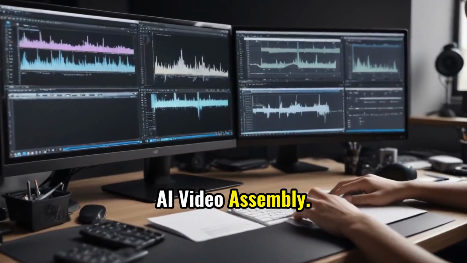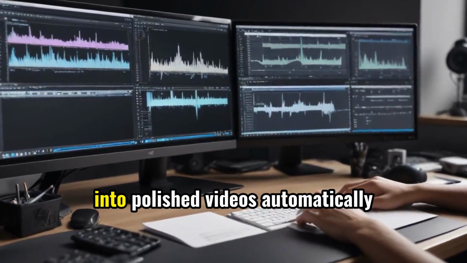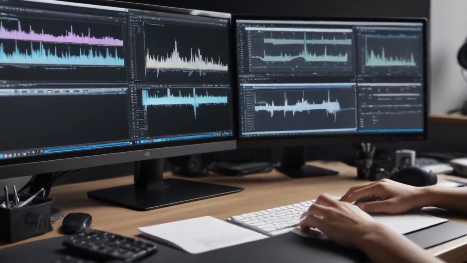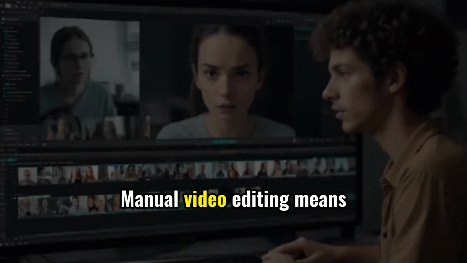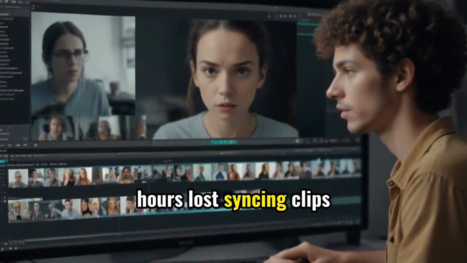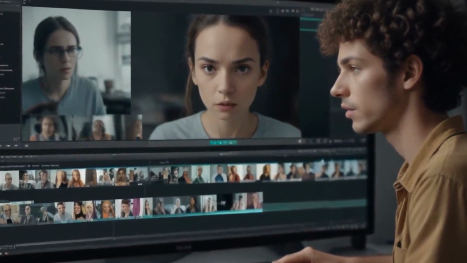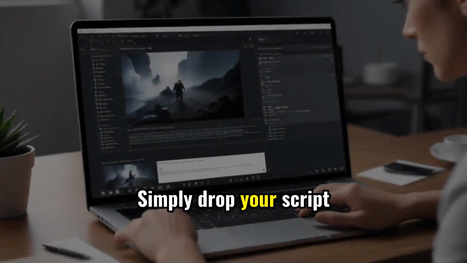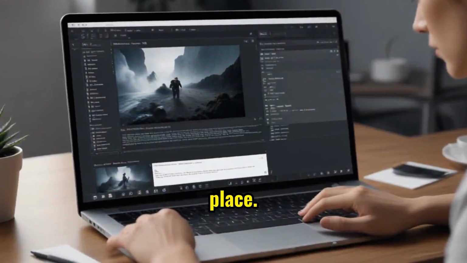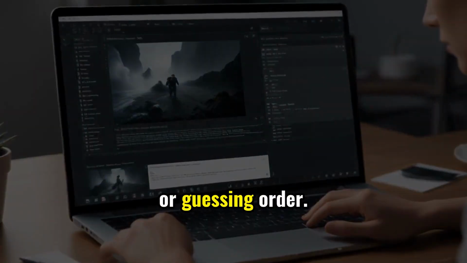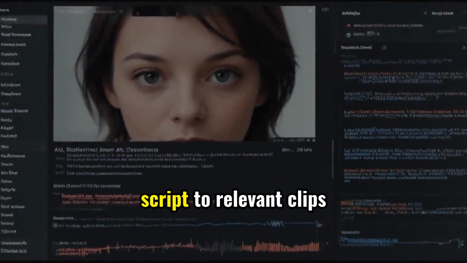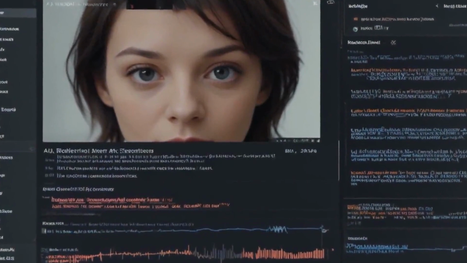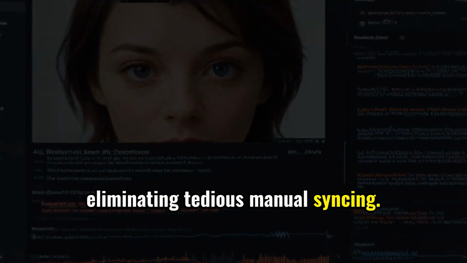AI video assembly. Turn your creative ideas into polished videos automatically, in minutes. Manual video editing means hours lost syncing clips and lining up transitions. AI video assembly changes everything. Simply drop your script and visuals into one place. No more sorting files or guessing order. The tool matches your script to relevant clips instantly, eliminating tedious manual syncing.